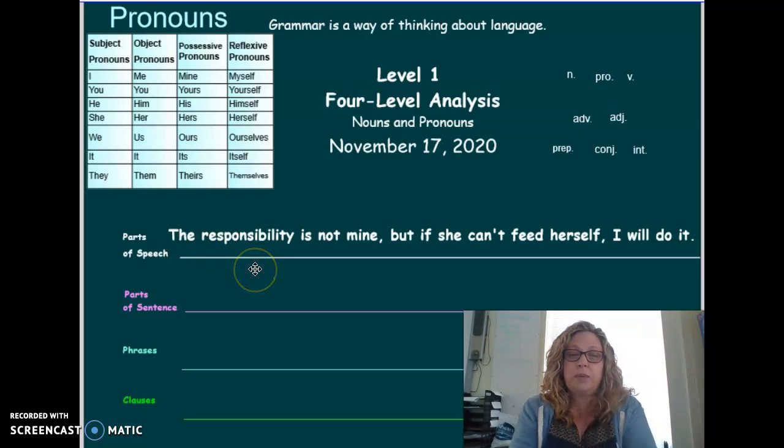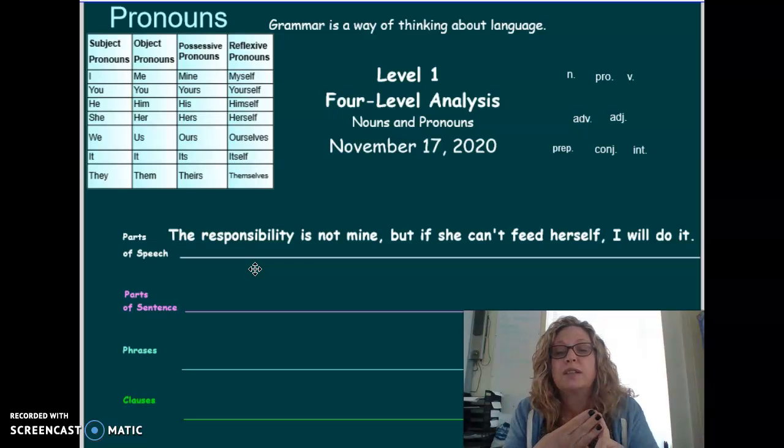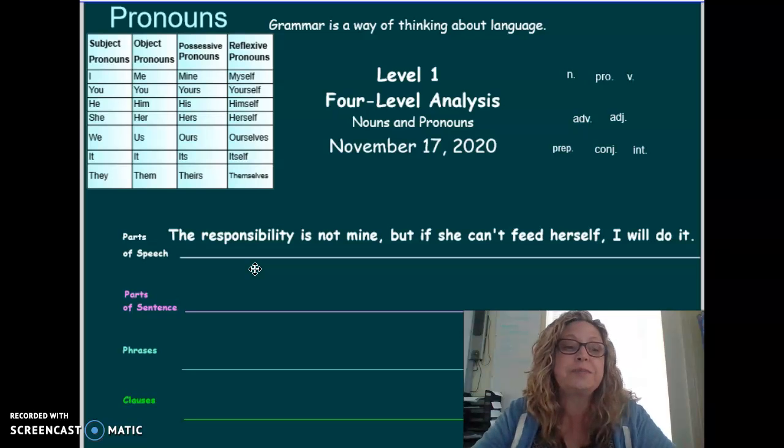Remember, we only are looking at nouns and pronouns, so we're going to identify these as either a noun, a pronoun, or something else. Noun, pronoun, something else. If you know what that something else is, that's awesome. You're ahead of the game. And if you don't know yet, that's okay. We are going to get there.